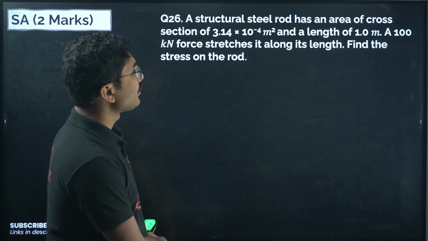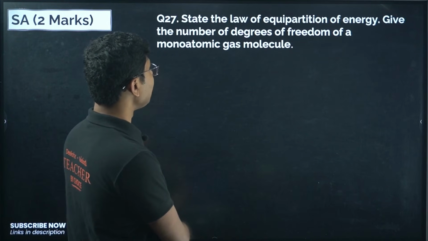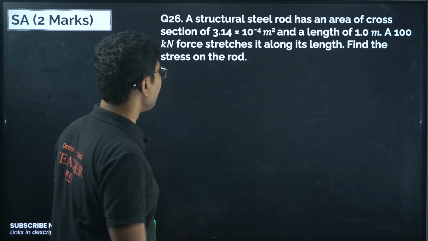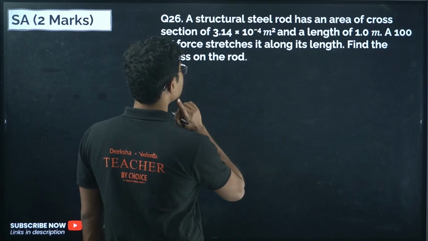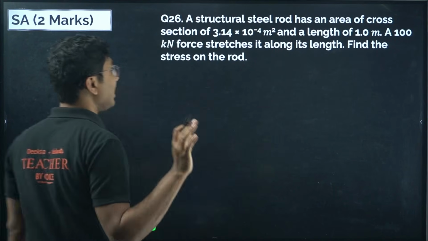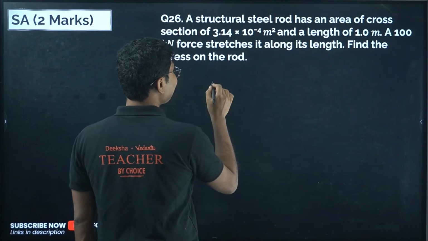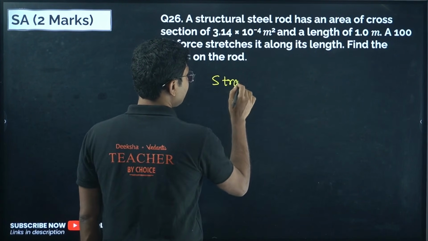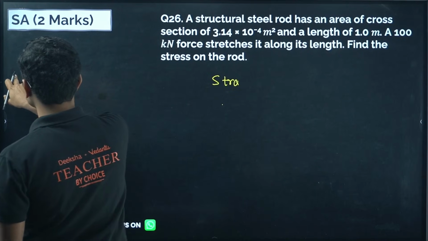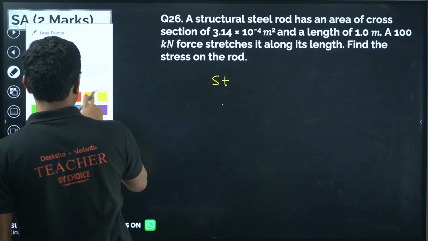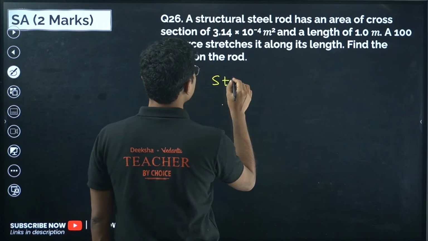Now in this question the Young's modulus should have been given. Young's modulus is not given, so you cannot solve it without knowing the Young's modulus. Sorry, my mistake. They are asking you only to find the stress, not strain. Stress is given by... not the strain, my mistake. So you have to find the stress.